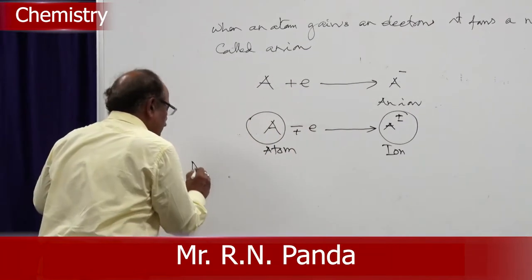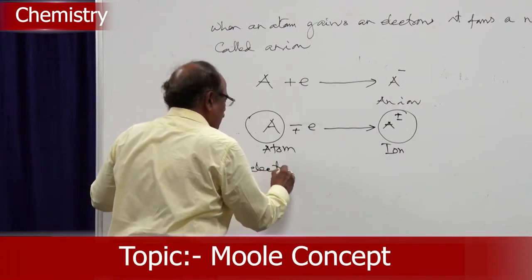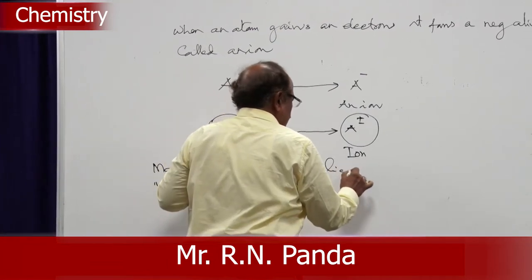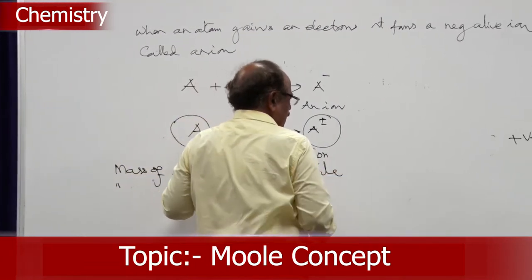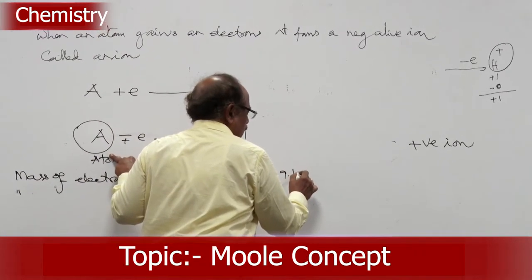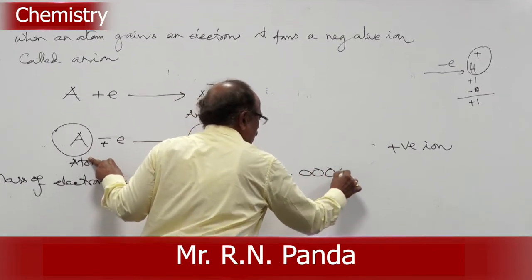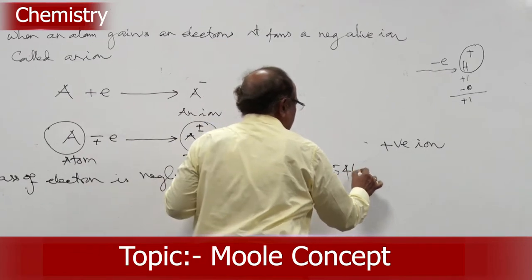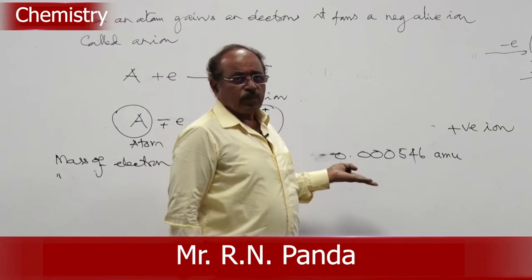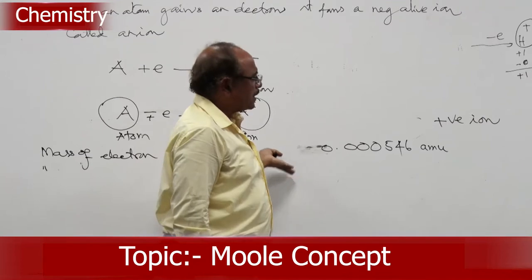The mass of an electron is negligible. Why? It is about 0.000546 atomic mass unit, hence it is called negligible.